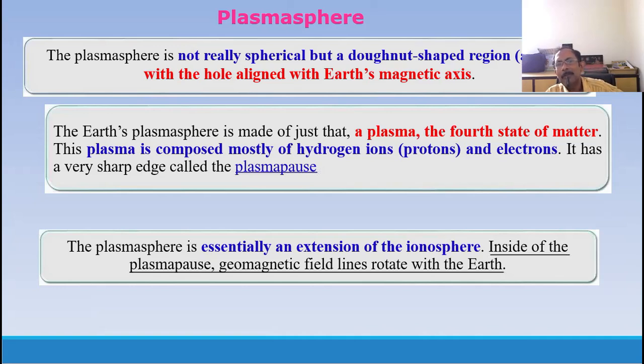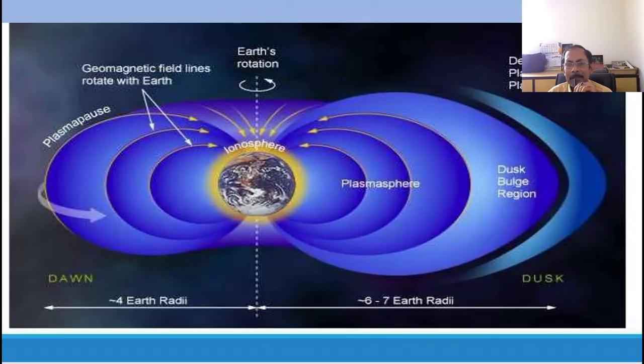The plasmasphere is not only not spherical, it is donut shape with a hole aligned with Earth's magnetic axis. That means in the donut shape you will find a gap, particularly in the polar region. So it is like this. If you look at the slide here, in the ionosphere, at this particular position you will find there is a gap. That means the plasmasphere is also magnetic, interacted by the magnet.